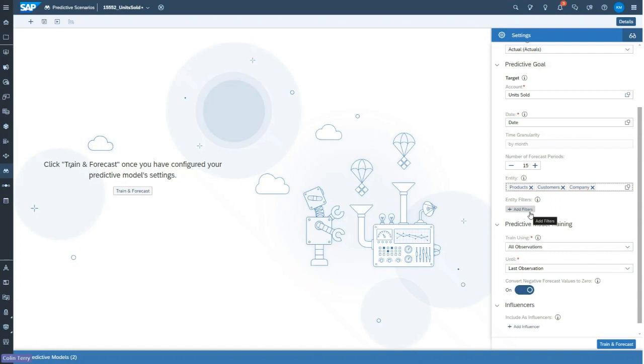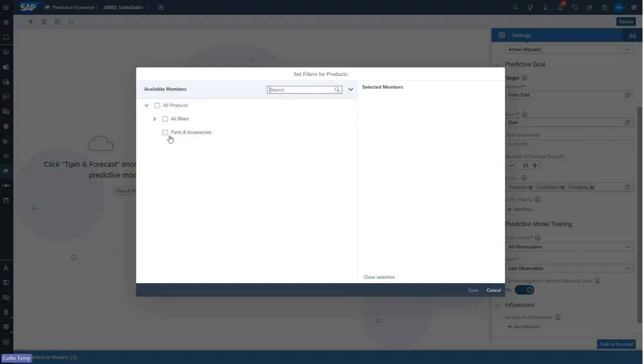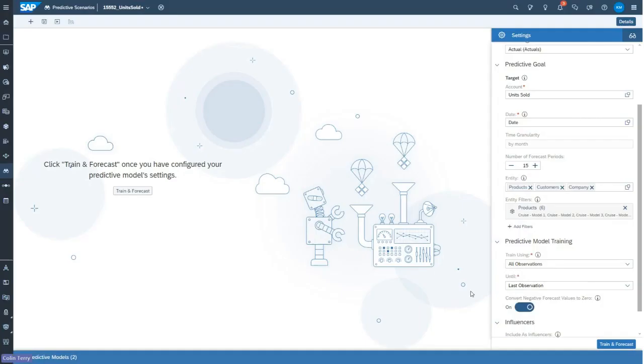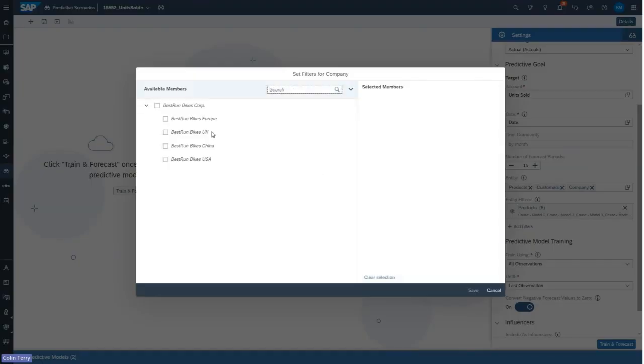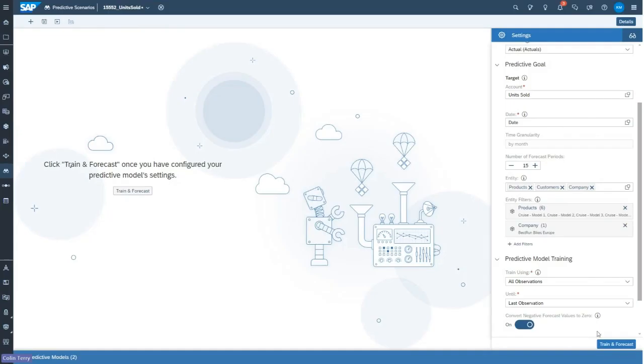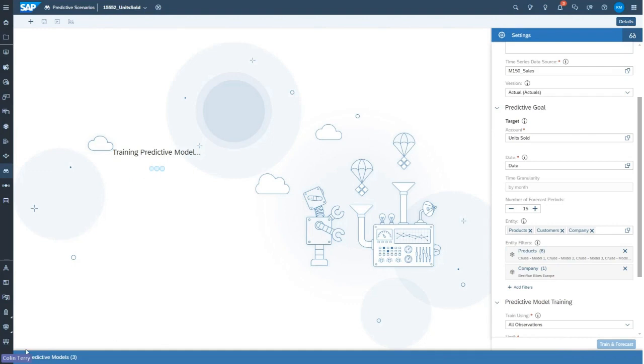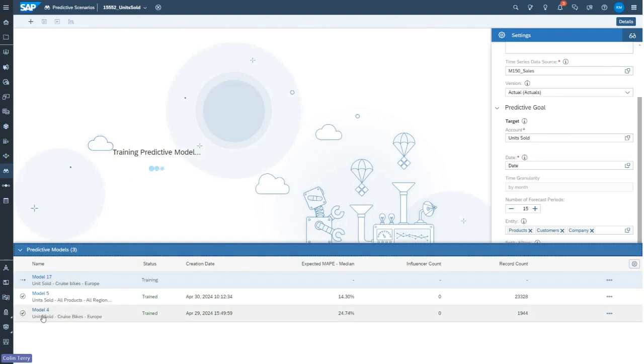Now that could take a while, so I'm going to place a few restrictions on that data for the time being. So products, we just wanted to plan our cruise bikes. So let me select the leaf members of our product dimension there. And likewise, rather than doing the whole company, we're going to just predict for best run bikes Europe. So having made that, I can save, and then I just need to press the train and forecast button, at which point Analytics Cloud will start training that model. Now that could take a few minutes. So in the best manner of Blue Peter, here's one I prepared earlier.